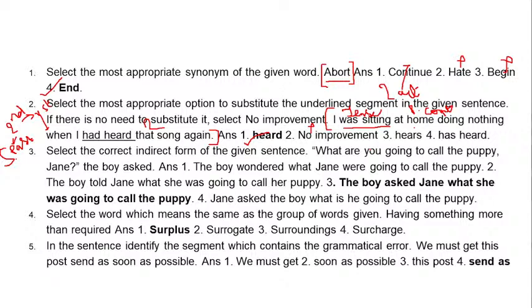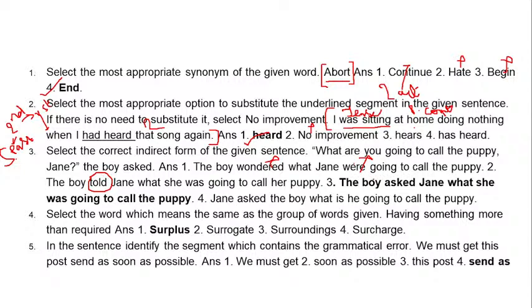So what are our options? Let us see. The boy wondered what Jane were going to call the puppy. No. Wondered won't be used over here, and were going also is wrong. So no, we cannot take this as an answer. Number two is, the boy told Jane what was she going to call her puppy. No. Told, we can use only for statements. This is a question. So we need to have asked.